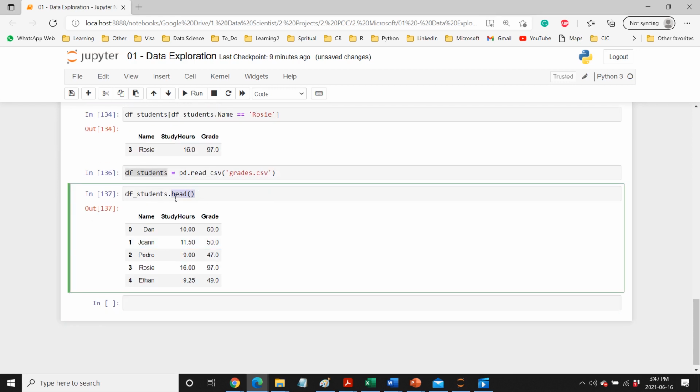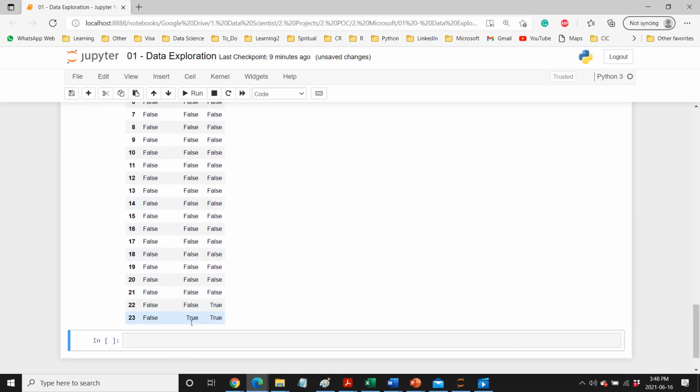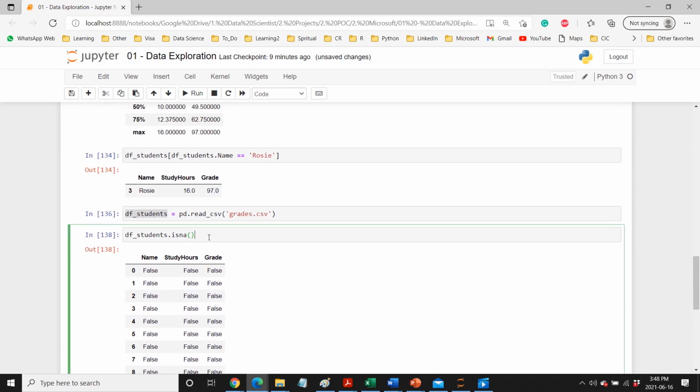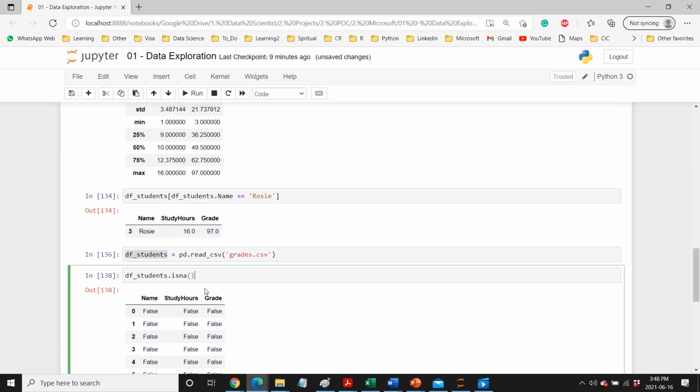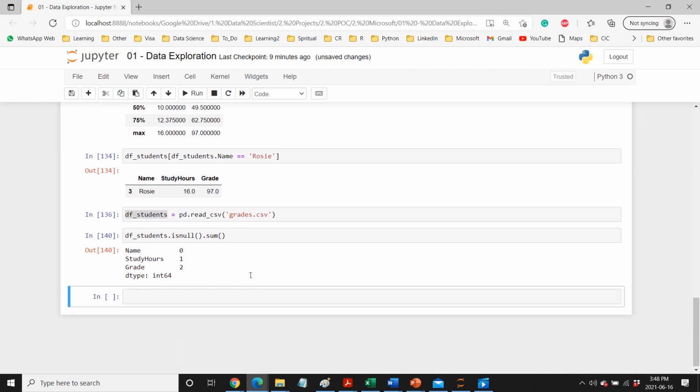Looks good. We can use describe and all. What I'm interested in right now is looking into whether I have any missing values here. So for that you can do isna, and that will tell you if you have any missing values or not. You can see basically it is looking at each and every cell and finding if it has any missing values, and if it finds one, then it gives you true. But we want to count those, because if the data set is large, then we cannot just look like this. So if you want to quickly see, you can use the function called sum, and it will count all the trues. And then we can see that in this column and this column we have a few missing values. So isna is a function which we can use, and there is also a function called isnull, which gives the same thing.